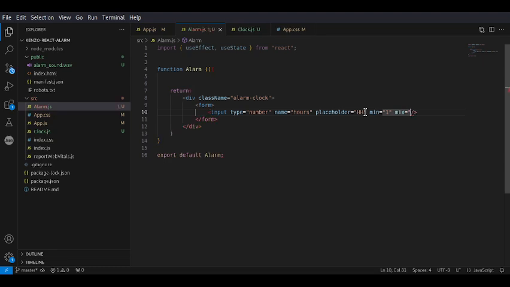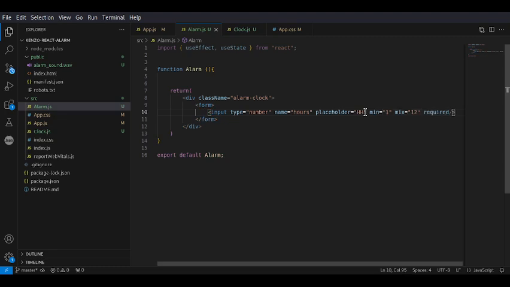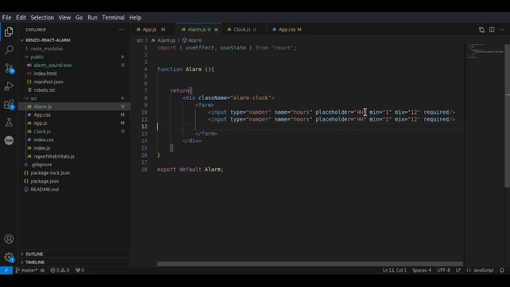And for the minutes, it will be a different minimum and maximum, from 0 up until 59. Just to make sure that the user always inputs this, we'll also have a required value there. Let's just change these. This can be 0 to 59, and this will be minutes.